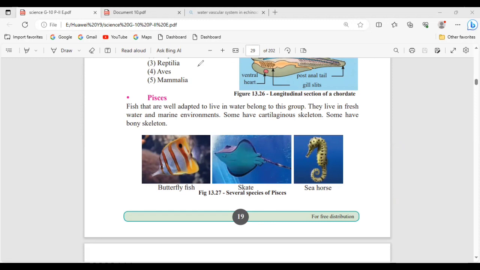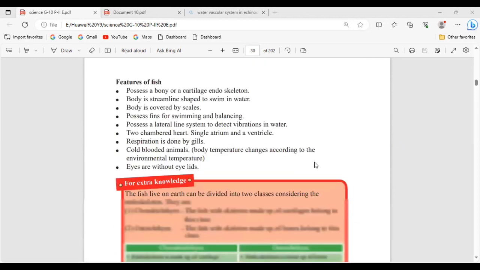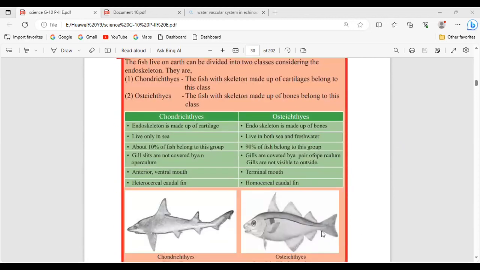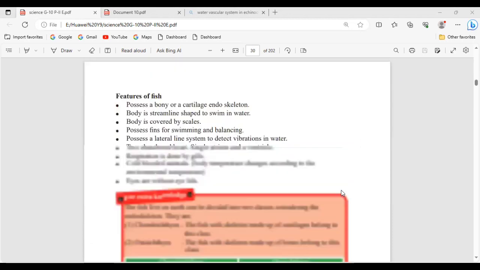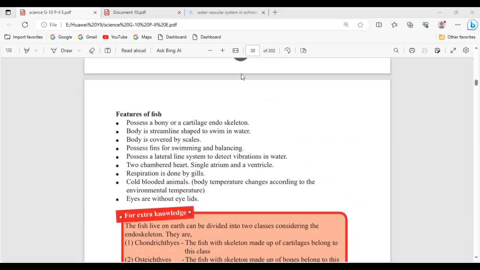So the lateral line. Fish have the lateral lines for vibration detection, right? Then see, when we talk about their heart, they have a two-chamber heart, with a single atrium and a ventricle. Okay, right. Then respiration is done by gills, right? Normally, you know that.